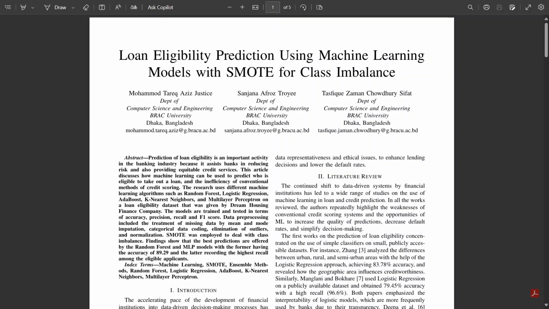Greetings, respected faculties. Today, we will be presenting our project by Group 4, and the title is Loan Eligibility Prediction Using Machine Learning Models with SMOTE for Class Imbalance.